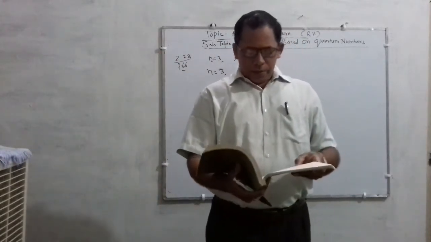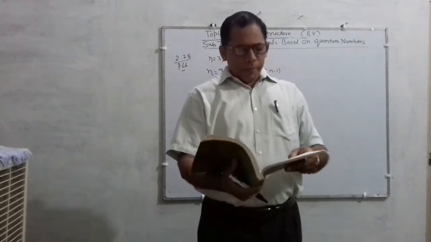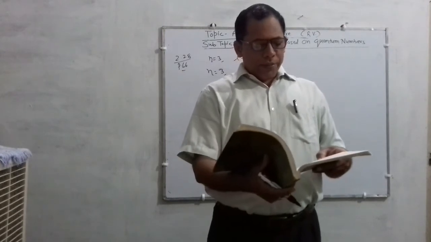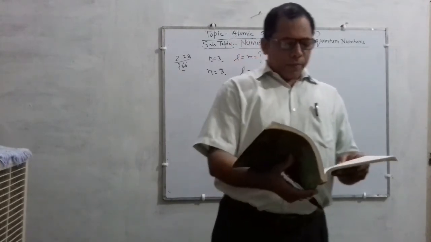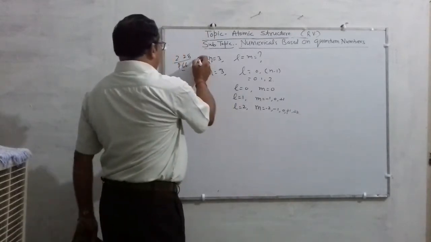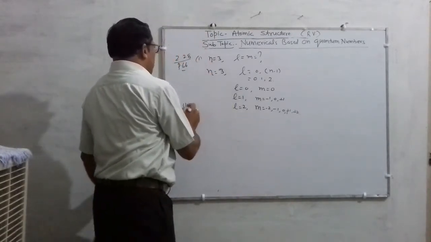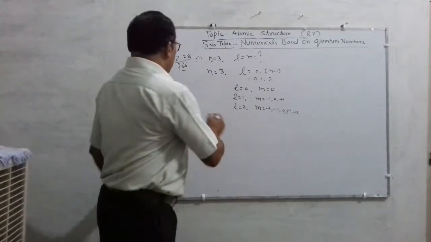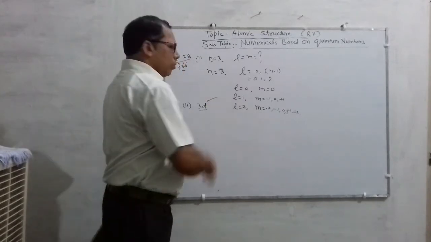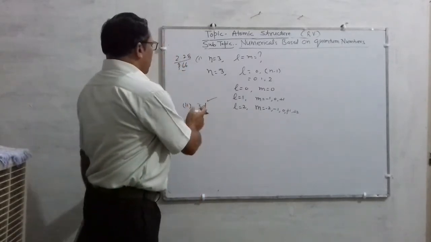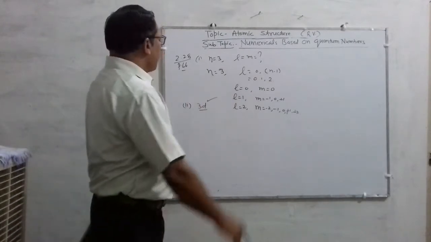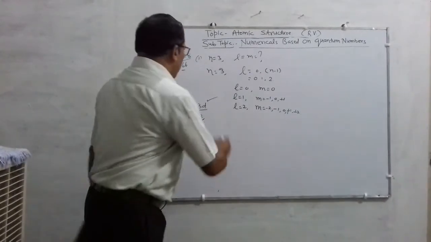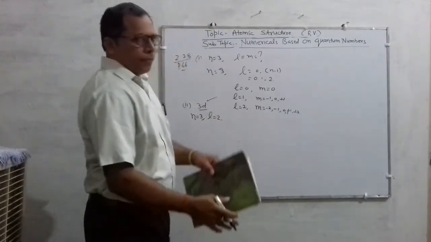Children, move fast. Some more questions which may come, listen sincerely. The question is: list the quantum numbers of electrons of the 3d orbital. 2.28 was the first question, and this is the second question. This question has been discussed many times. What will be the values of L and M for this 3d? No doubt, for 3d the value of n will be 3 and the value of L will be 2. Okay?